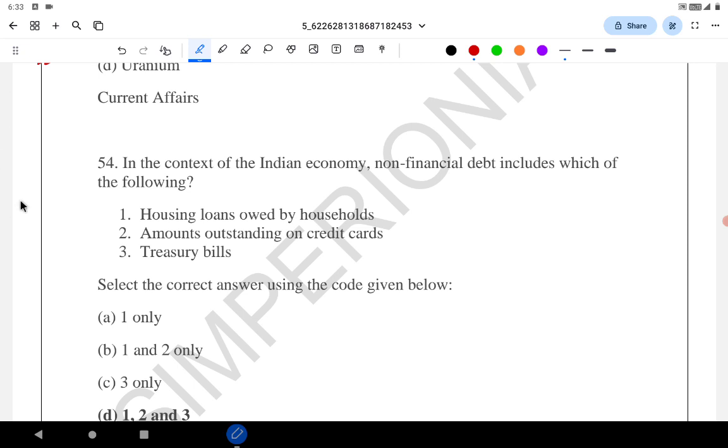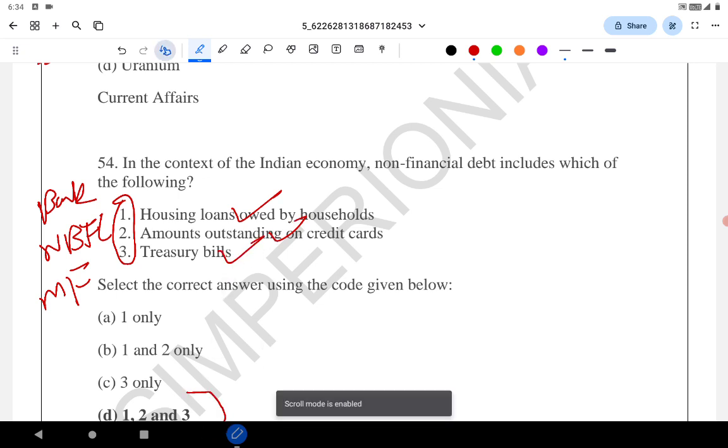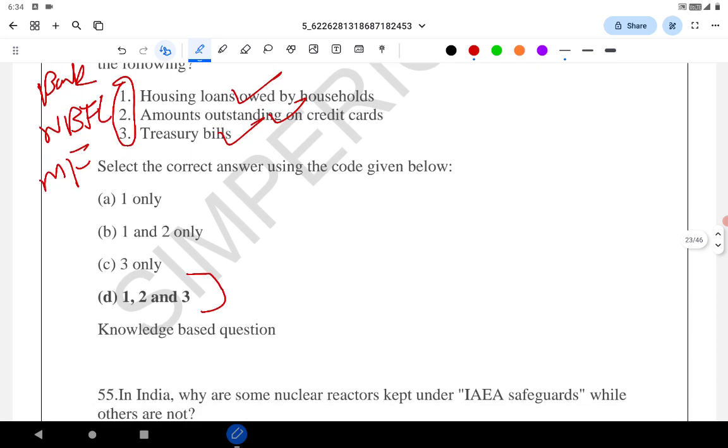The definition is debt instruments that are not a part of the financial sector, that are not a part of banks, NBFCs, mutual funds, pension funds, etc. Actually, all three are not a part of financial debt, be it housing loans owed by households, amount outstanding on credit cards, or treasury bills. All three are non-financial debts.